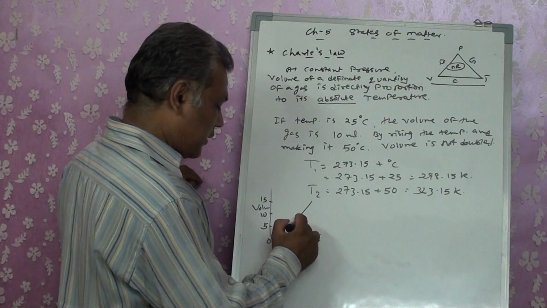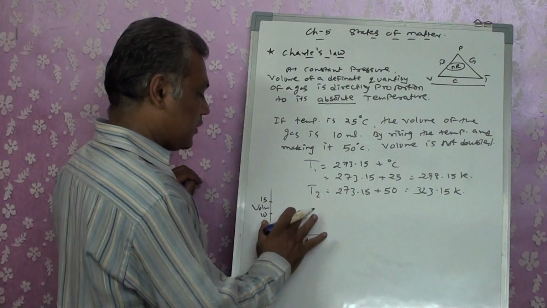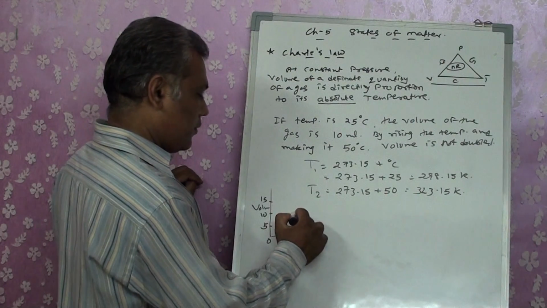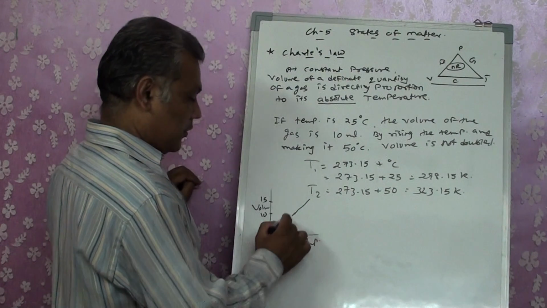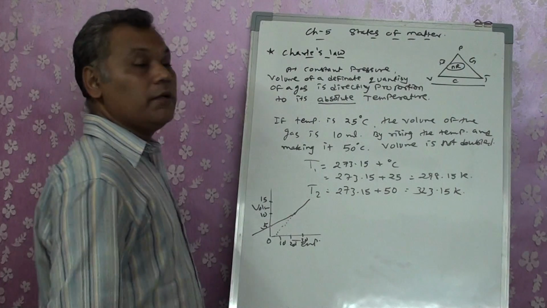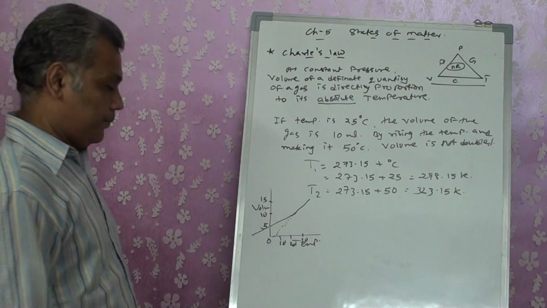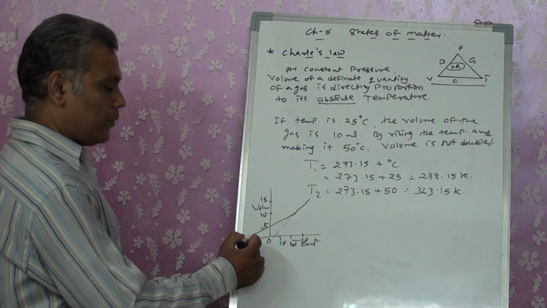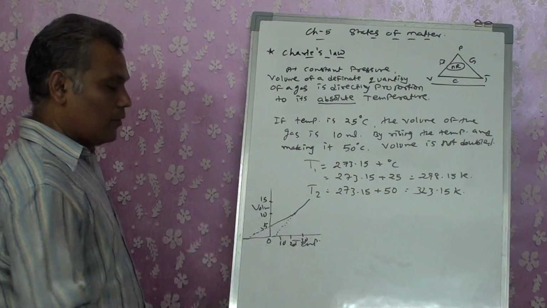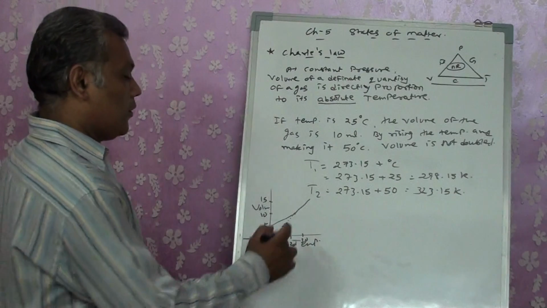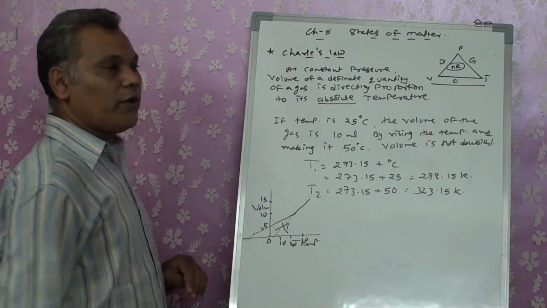So if I decrease the temperature, what should happen? Where should this graph go? It should come to 0, but it's not coming like that. It's going in some other direction. It's not becoming 0. This is becoming a virtual graph. So what does it show? This is not the factor.